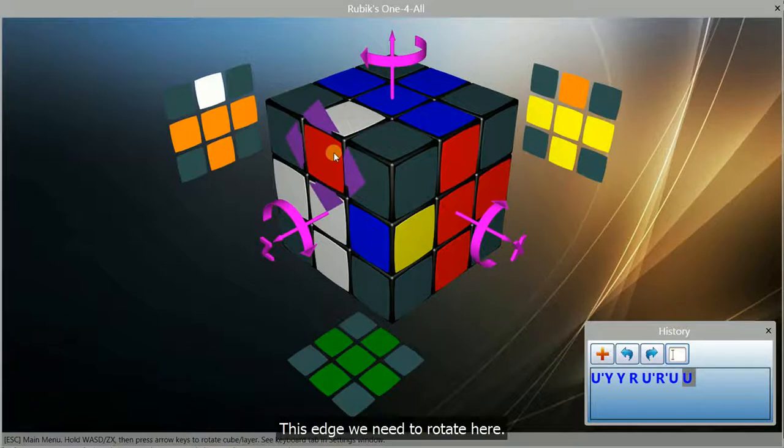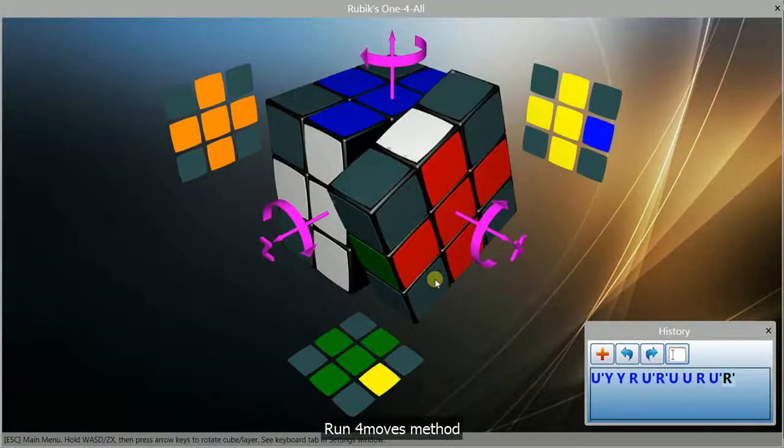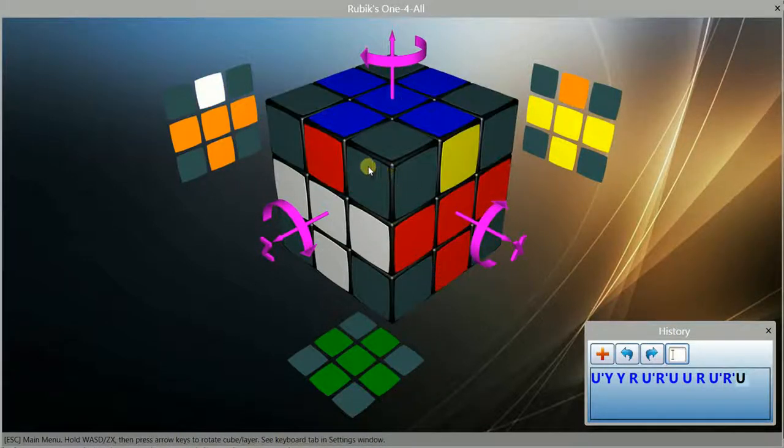This edge we need to rotate here, and this edge here. Run 4 moves method. Done.